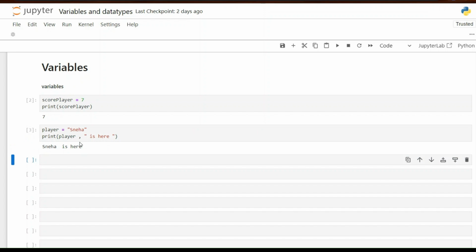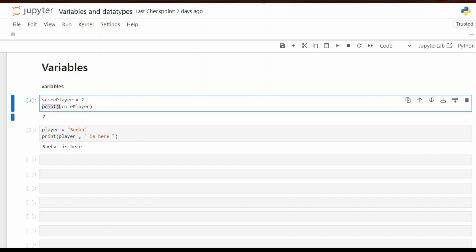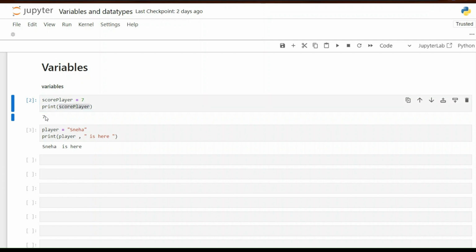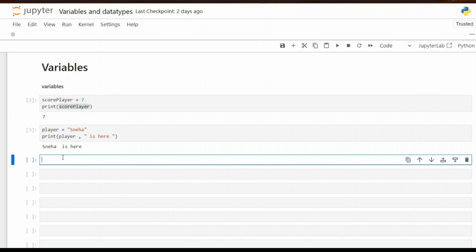So these are a few things on variables. Now, what is this thing that I'm typing multiple times? It's a print function, like I said in the previous session. So we are basically printing things outside. This is my output. After I put something inside a print function, it prints things outside here. Right. Next thing is that in a print function, you can also use something called a backslash n.